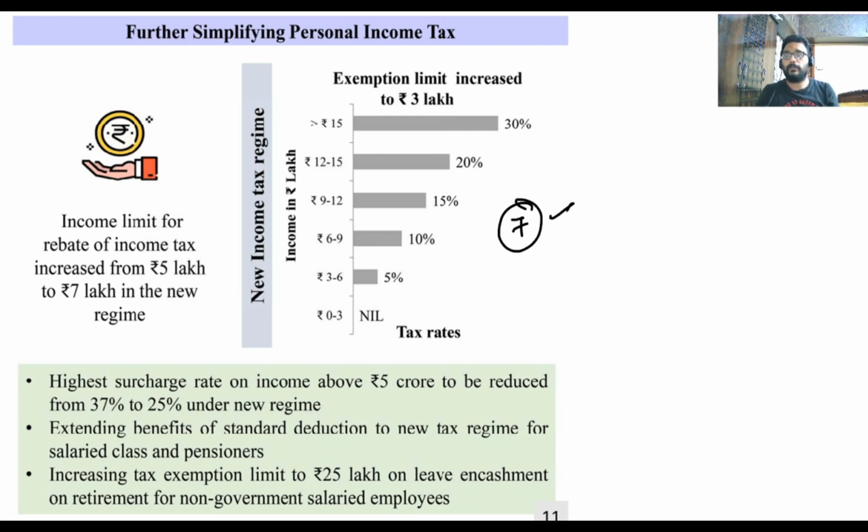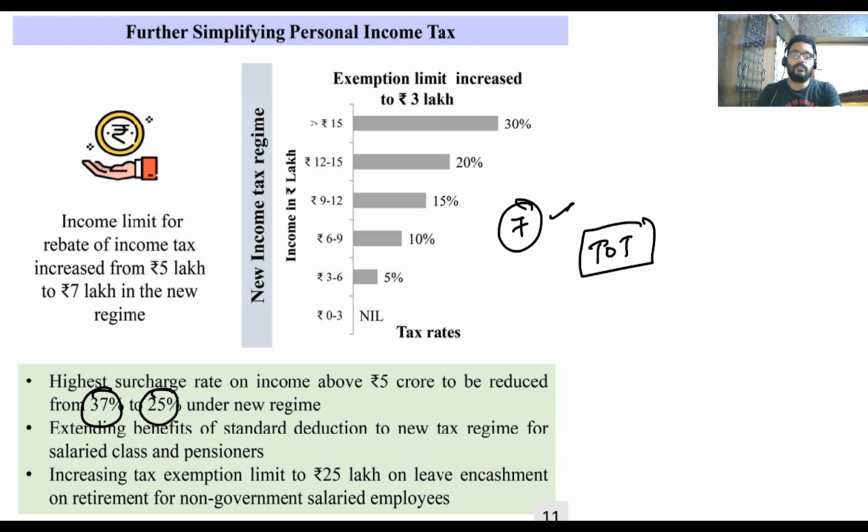And remember, now the surcharge, earlier it was 37%. Surcharge is a charge which is like a tax on tax, paid by higher individuals whose income levels are so high. They used to pay 37, now they will be paying 25% under this new tax regime. And there is an increase in the tax exemption limit to 25 lakhs on leave encashment on retirement.